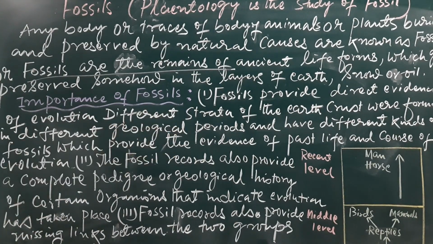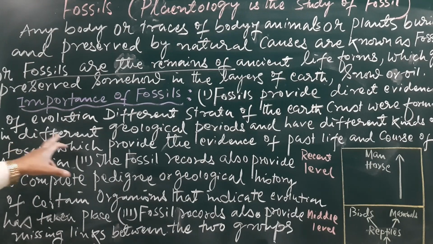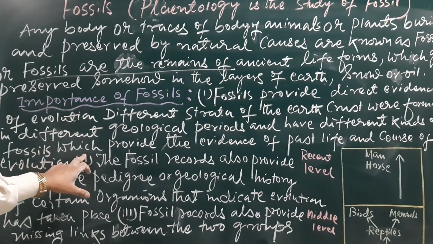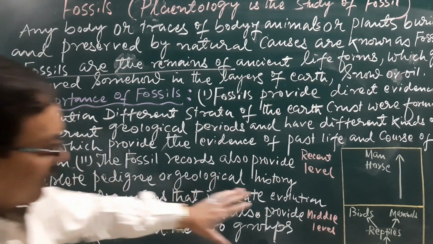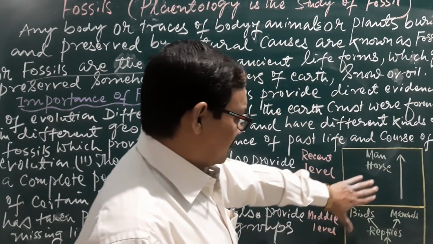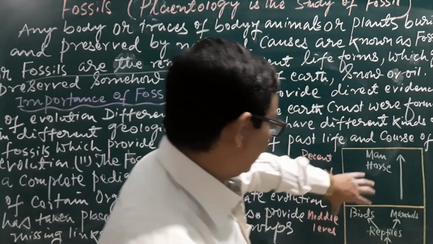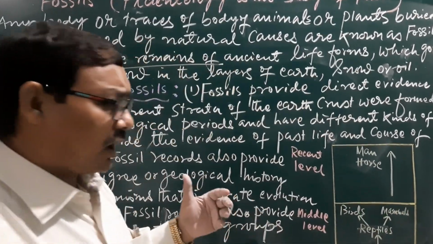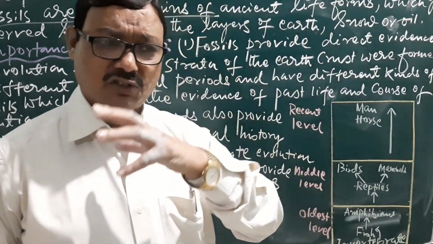Different strata of the earth's crust were formed in different geological periods and have different kinds of fossils which provide the evidence of past life and the course of evolution. When we dig out the fossils from the different layers, how will we know which organisms are the most recent or the most old?